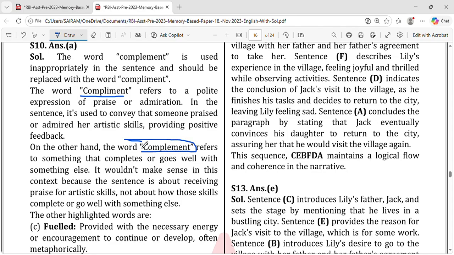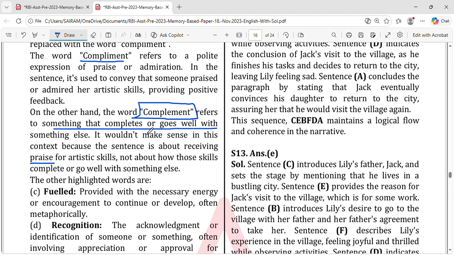It is also a kind of extra. Supplement means extra, I understand. But complement is also like an extra that gets suggested to things, something that completes or goes well with something else. It would not make sense in this context because the sentence is about receiving praise. You're receiving praise, so that is very wrong. Okay, this complement is wrong.